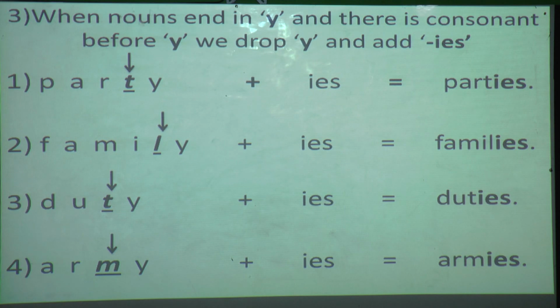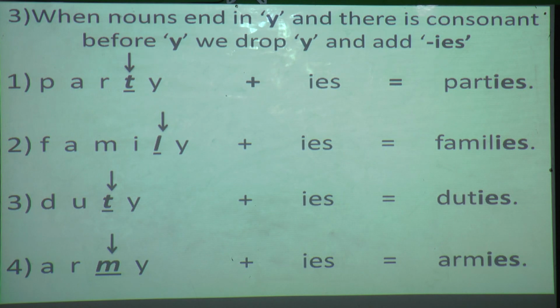So what is our first example? That is party. Before doing this example, you should be able to know whether a letter is a consonant or a vowel. In this rule we are learning about only consonants. So when there is a consonant before Y, only at that time you have to add IES.